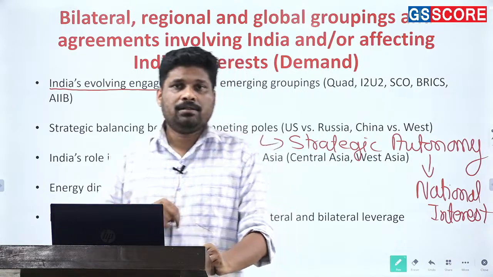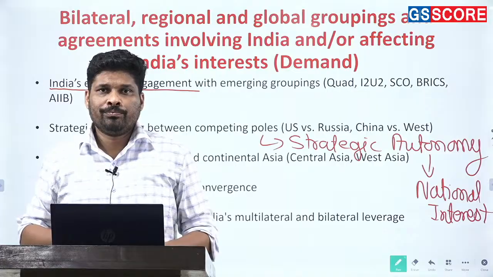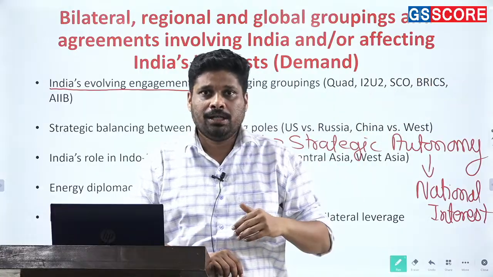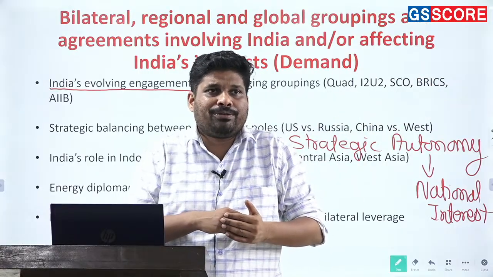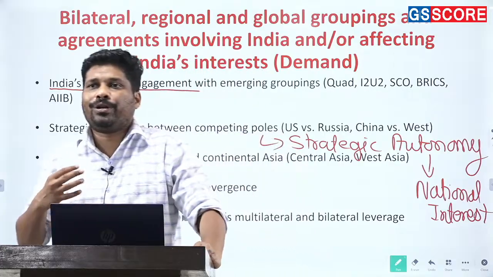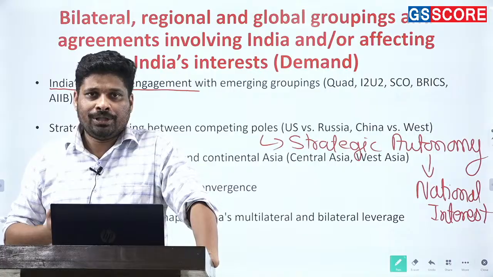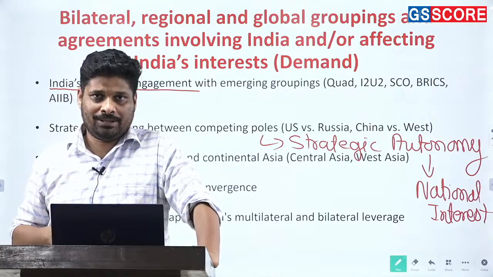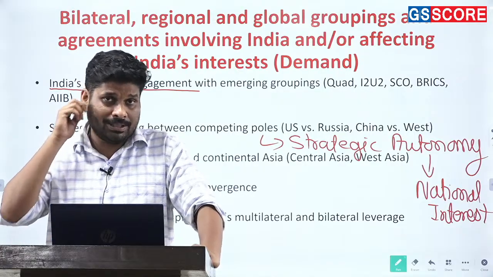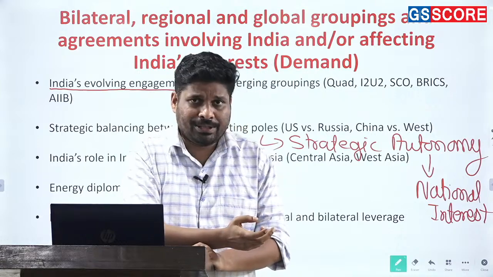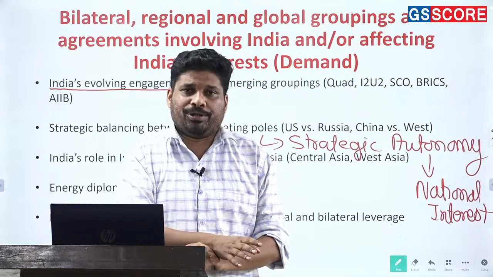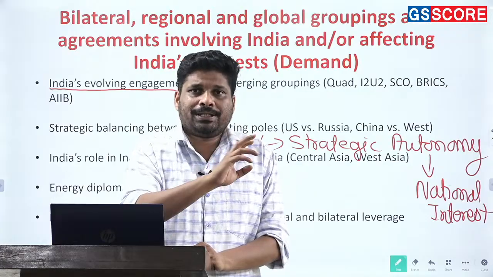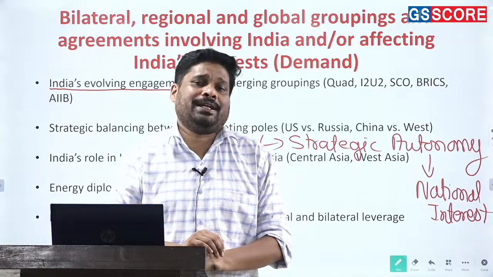Okay. Second example, if it comes to India balancing between US and Russia, then what do we have to take into consideration? We have to take into consideration how Russia continues to be one of our sources of defense requirements and a cheap source of our hydrocarbons. In the same way, relationship with US is based upon market liberalization and economic growth. It is also oriented towards defense cooperation, scientific cooperation.